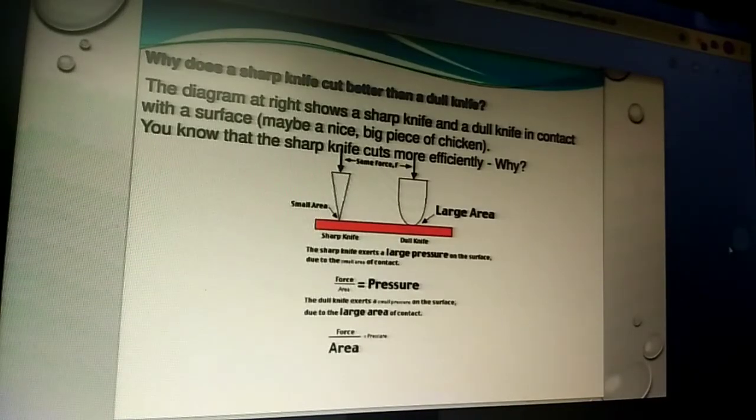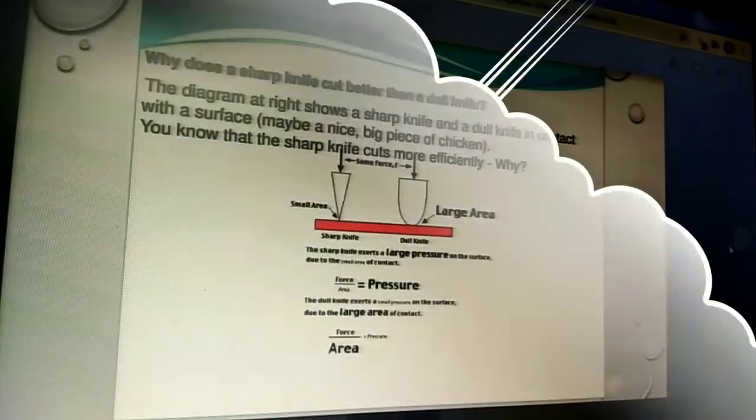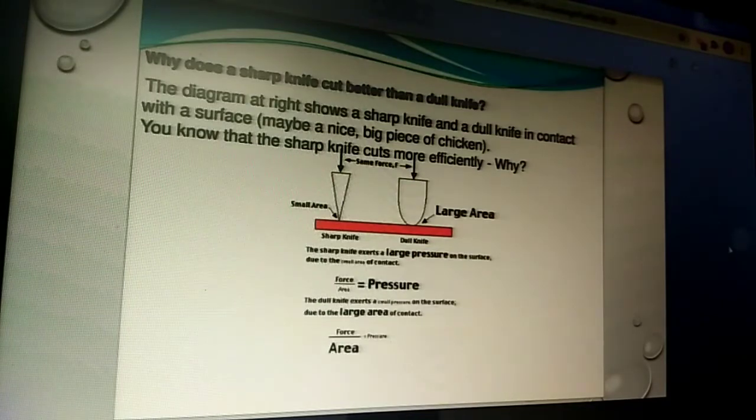Now, a small activity with an example: what is the relation between the area of contact and pressure? In the diagram, there are a sharp knife and a dull knife in contact with the surface. Which will cut more efficiently and why?